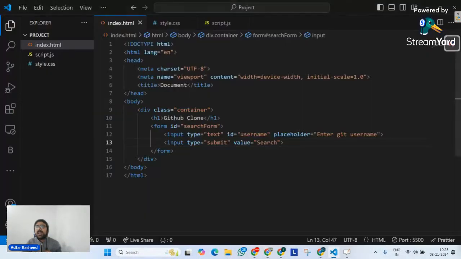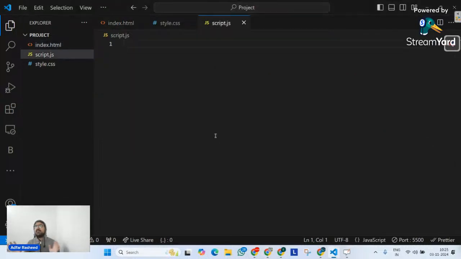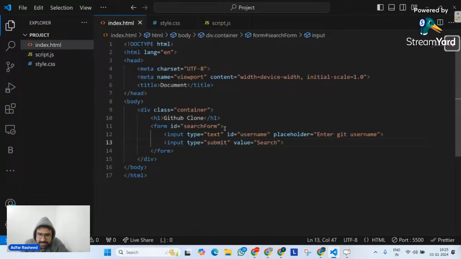Let's try to do that as well. I will go inside my script and we will write pure JavaScript code. I know which parameter inside this API is dynamic, because I clearly know it is the username which I have to map with the input field. Now, when will that API be fetched? When I click on this particular button. And let's do that later on.